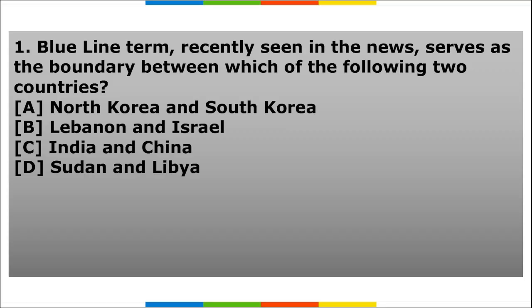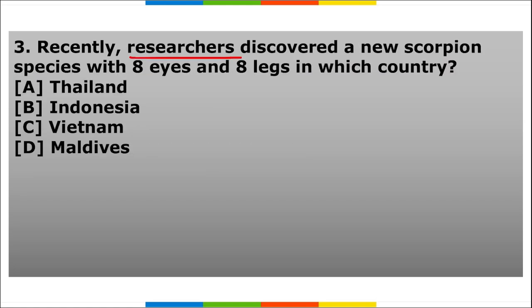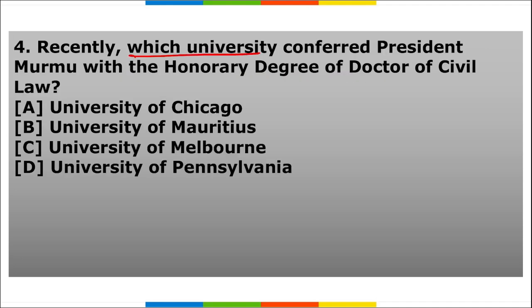Next is our homework section. First, the blue line term recently seen in news serves as the boundary between which of the following two countries? Second, where was India's first Future Lab Center inaugurated? Third, researchers discovered a new scorpion species with 8 eyes and 8 legs in which country? Fourth, which university conferred President Murmu with the honorary degree of Doctor of Civil Law?